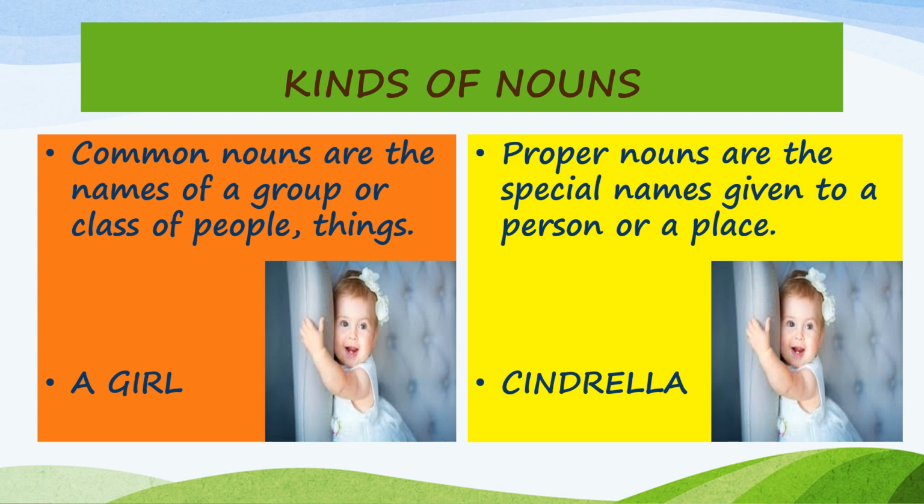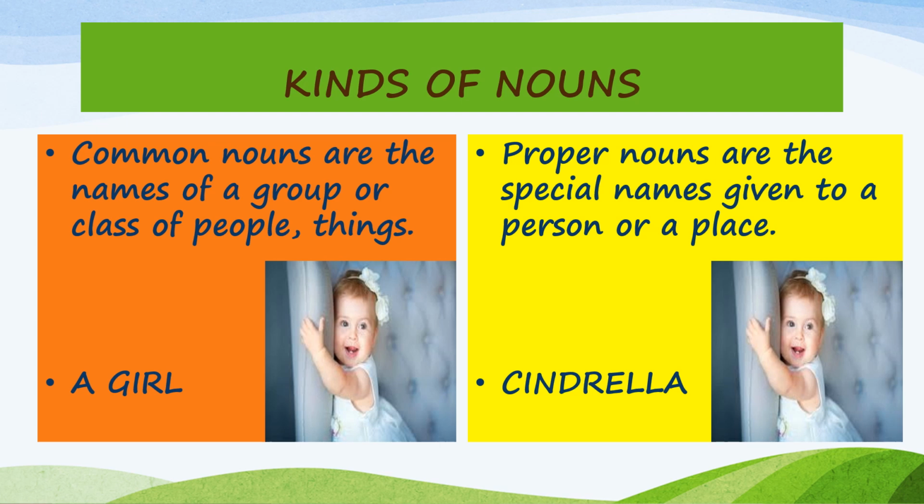So a common noun is the common or general name given to a group of people or a class of people or a class of things. So in the first picture, we call her as a girl, but we don't call her by any specific name. So common noun is a general name. Another example can be school. School is a general name given to an organization. It can be any school. Whereas proper nouns are the special names given to a person. So in the second picture, this girl has a specific name, a proper name called as Cinderella.